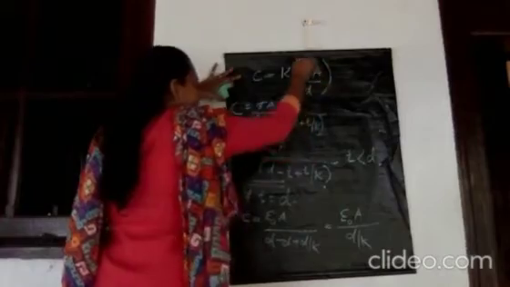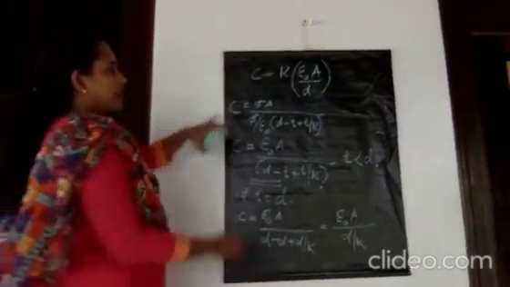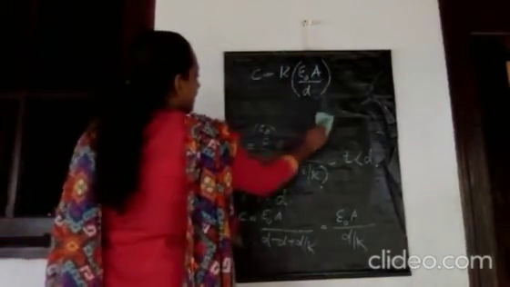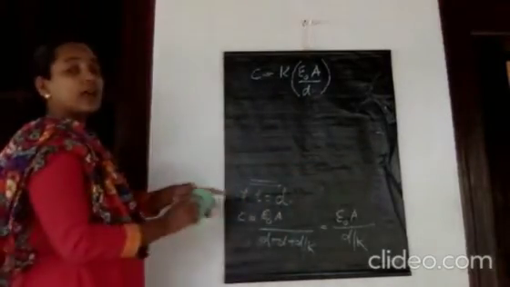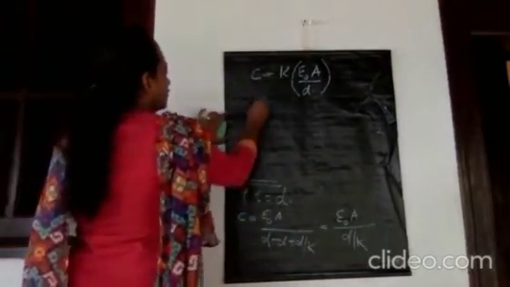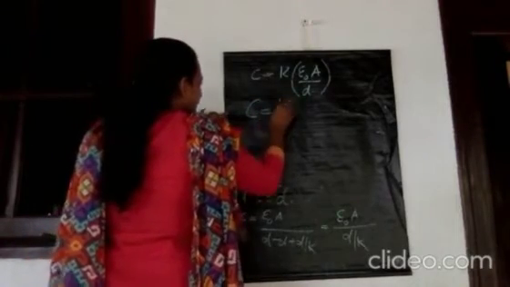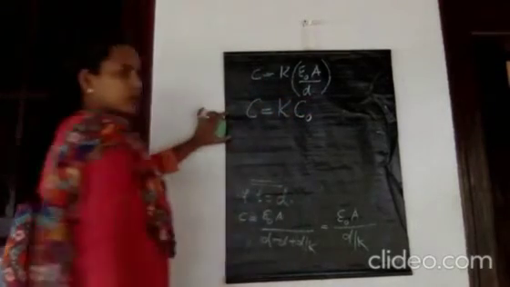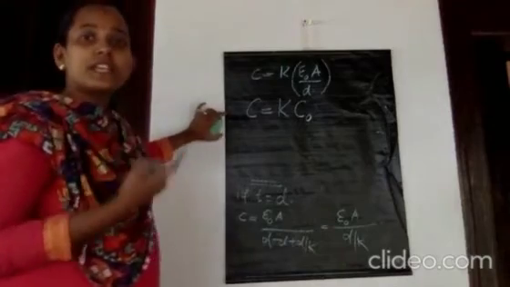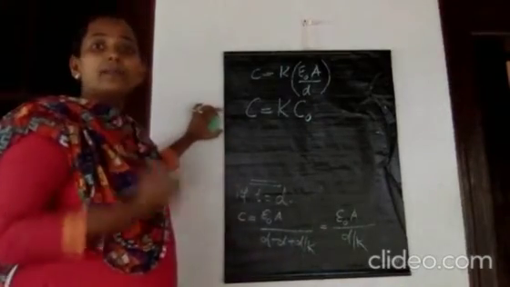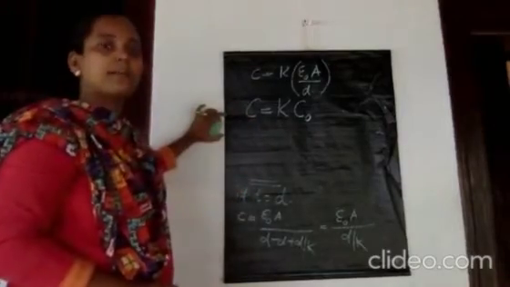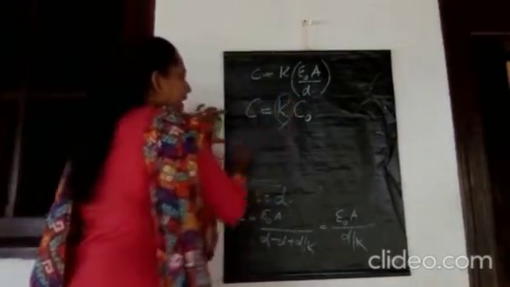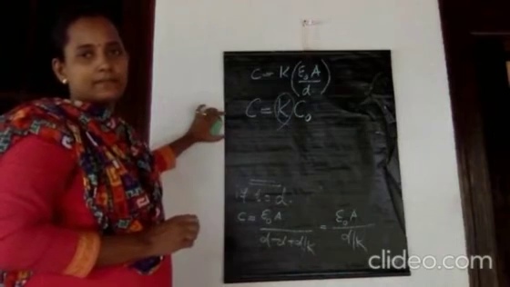But what is epsilon 0 A by D? It is the capacitance of a parallel plate capacitor with vacuum, that is, without dielectric. Therefore you can write C is equal to K C0. So whenever you introduce a dielectric medium between the plates of a parallel plate capacitor, its capacitance increases by K times.